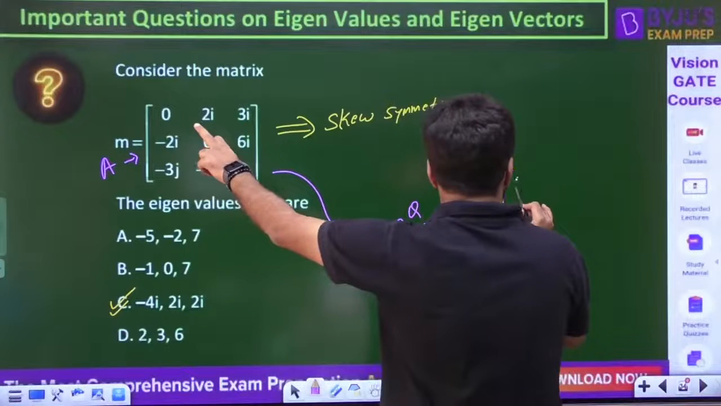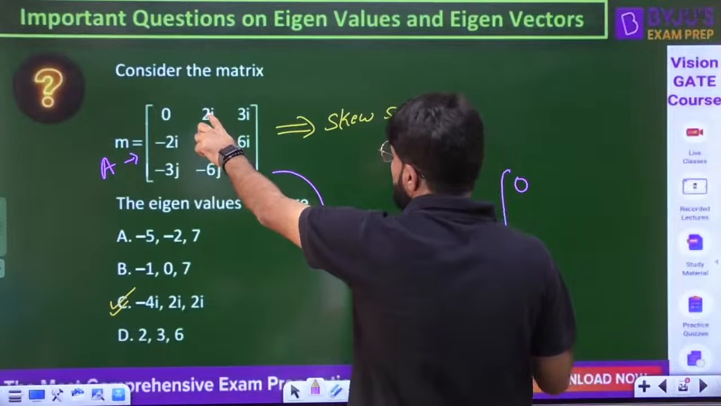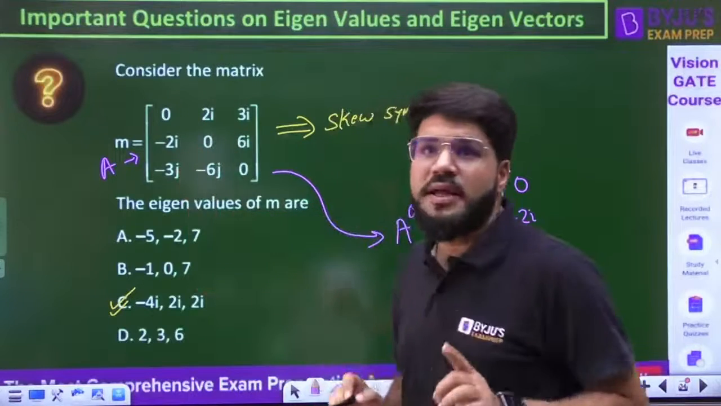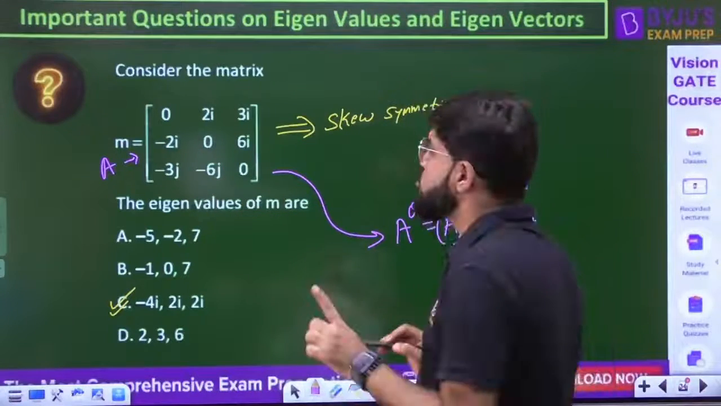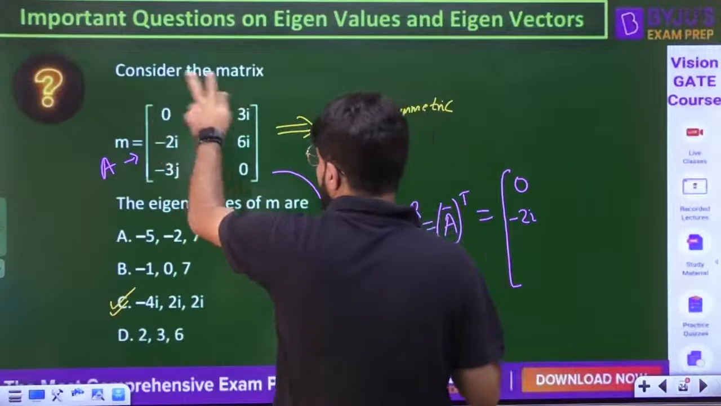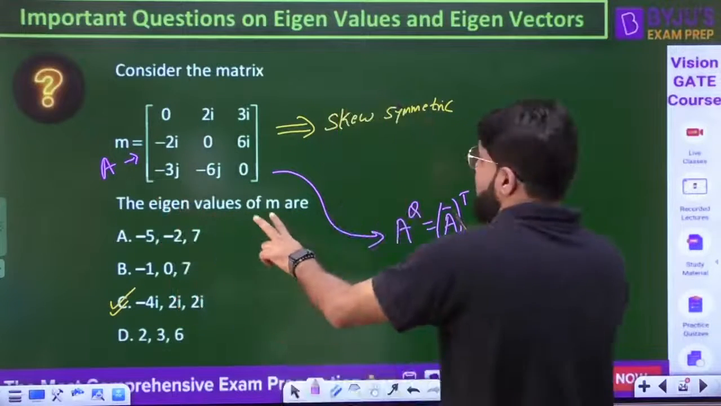So look, 0, 0 conjugate is 0. What is the conjugate of 2i? Minus 2i. That should come up here. Please remember, that should come up here. This is minus 2i because we have to take the transpose too. So the first row I'm writing in the first column, and every element is conjugated.